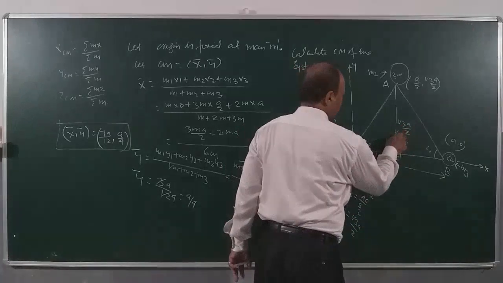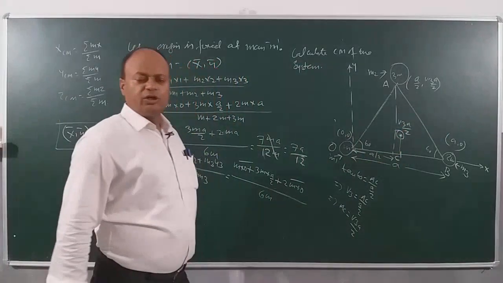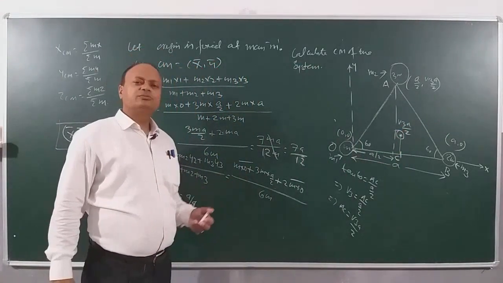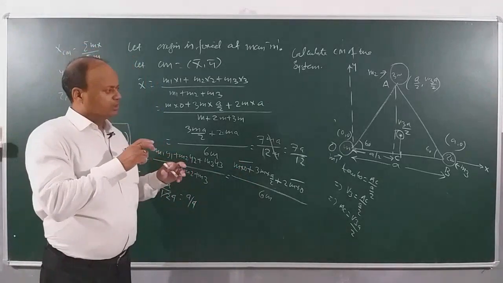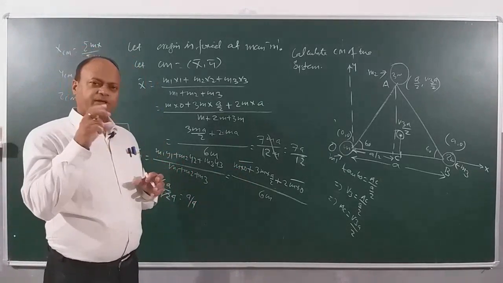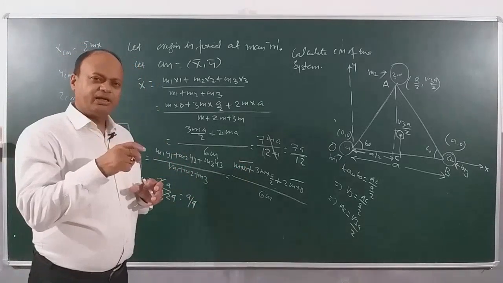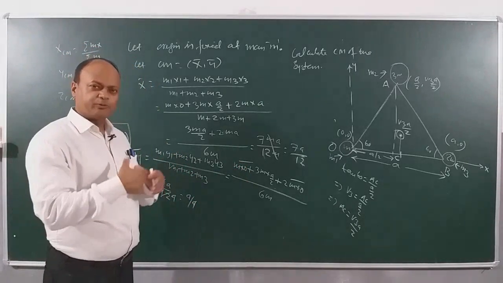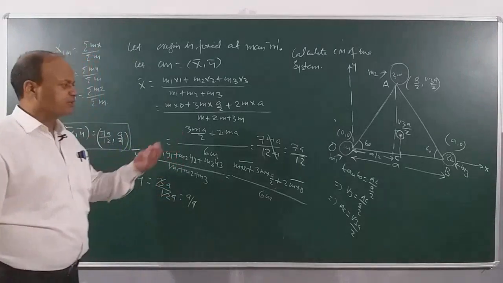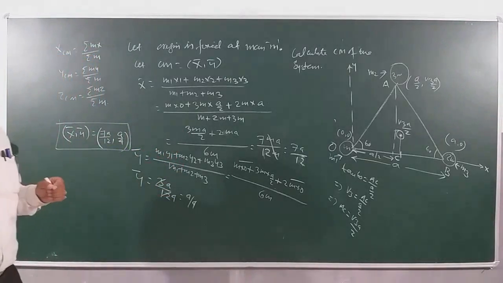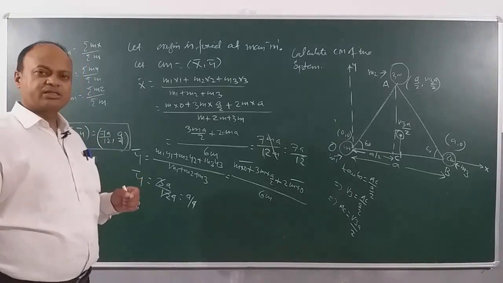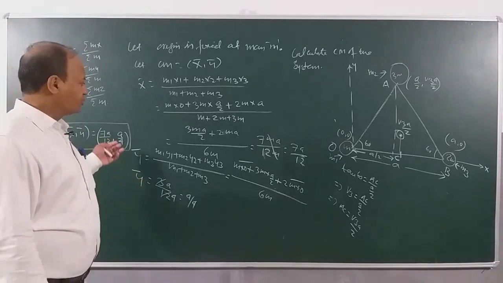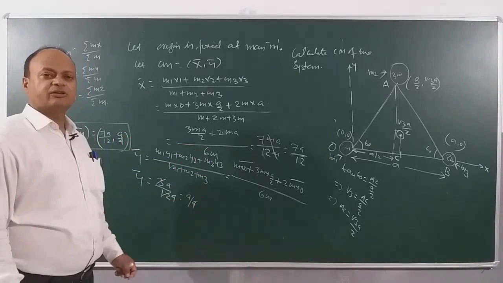So this will be the location of the center of mass. If a problem is given to you, you can locate the coordinates of each and every point mass which is making up the whole system, and then you can use the simple equation. Always keep in mind the center of mass will be closer to the heavier part of the body. This is very important. You can use the simple equation to calculate the center of mass.